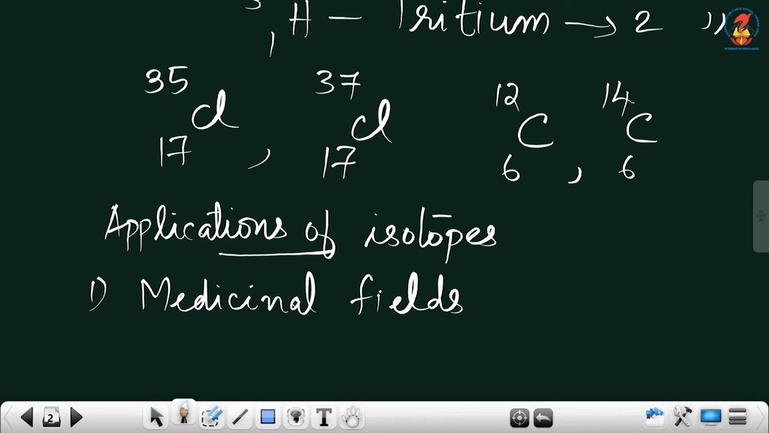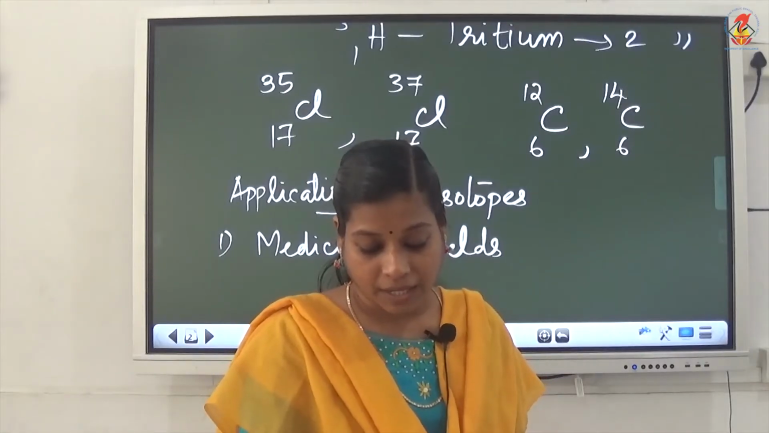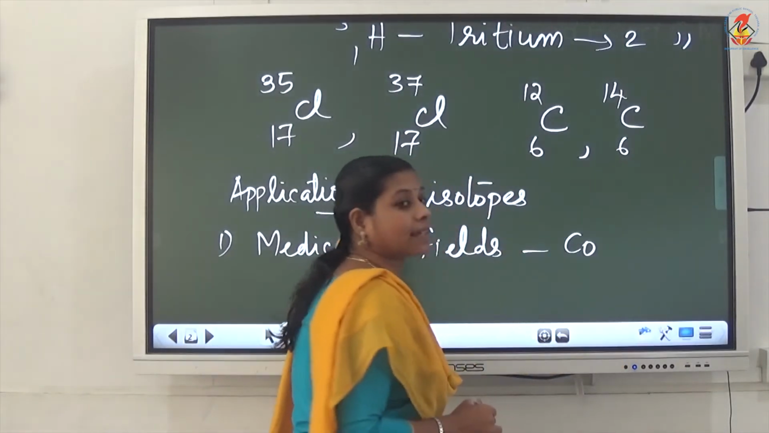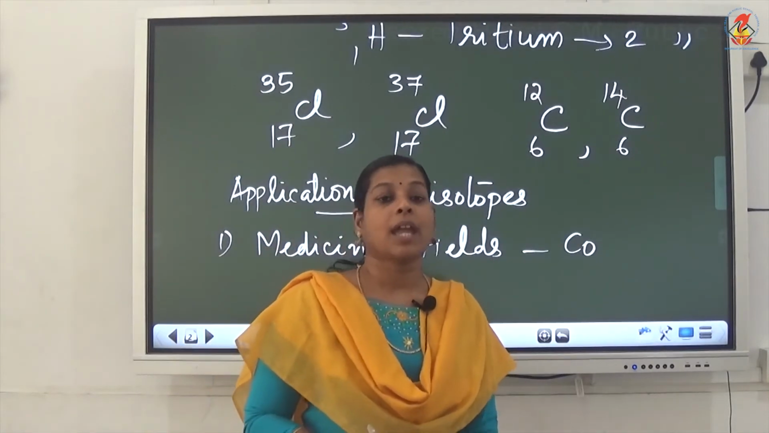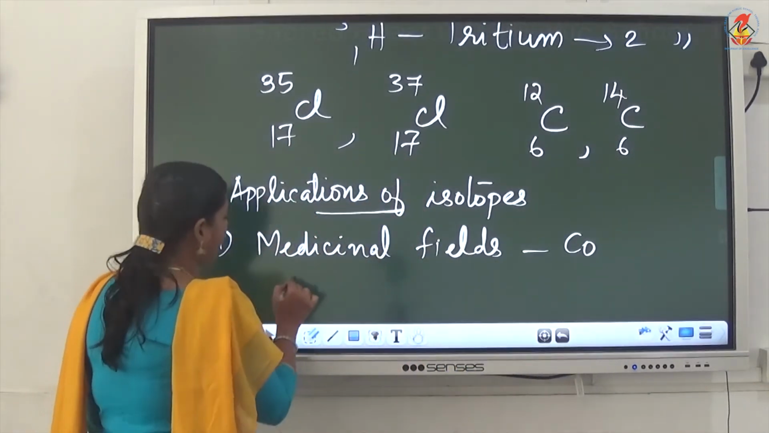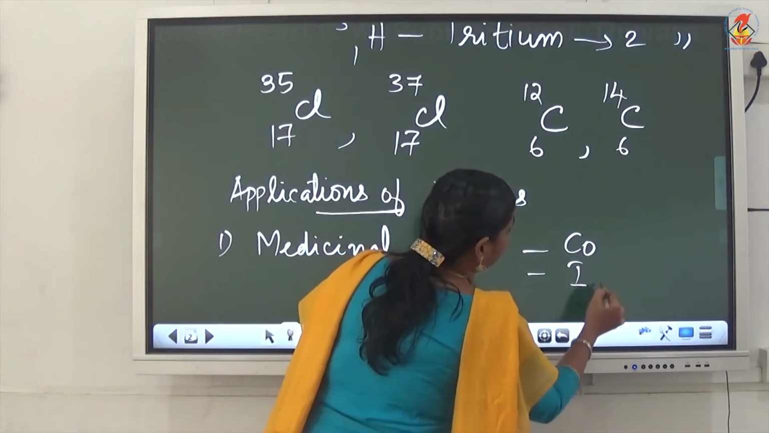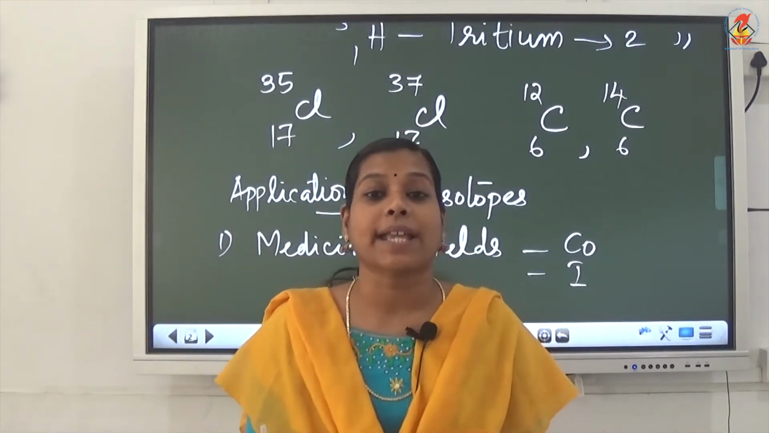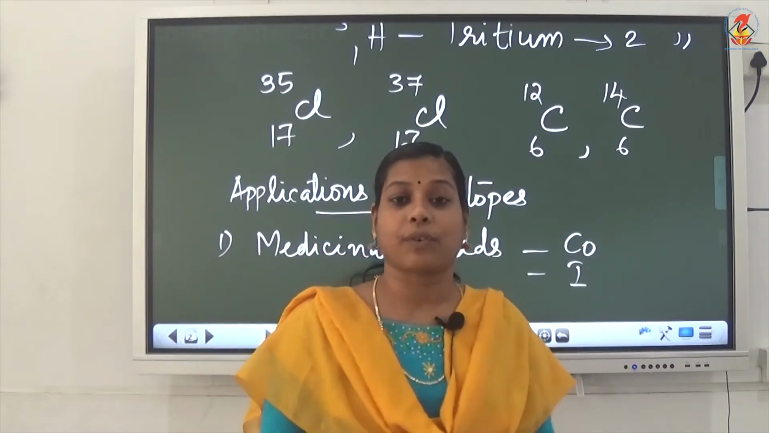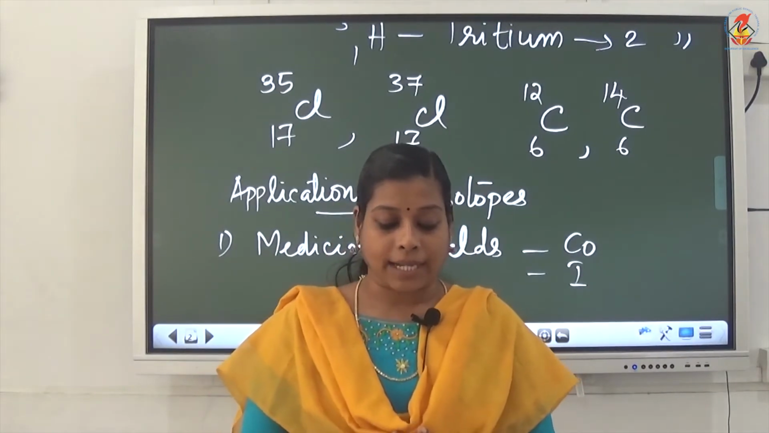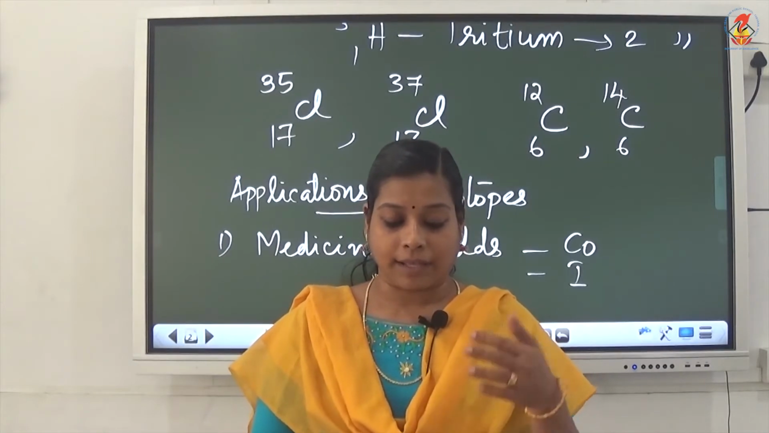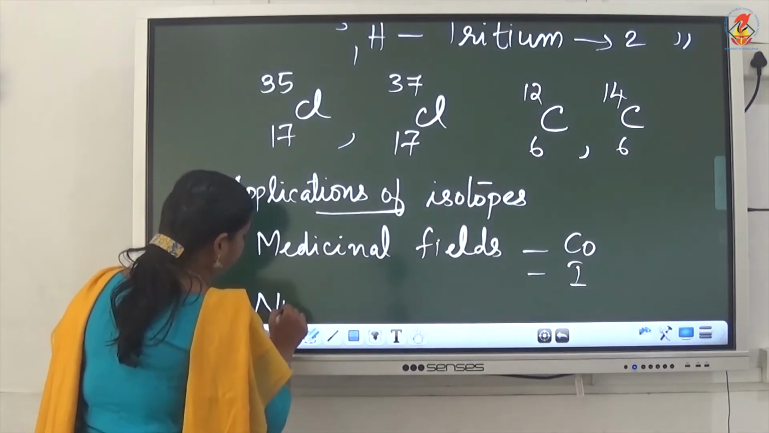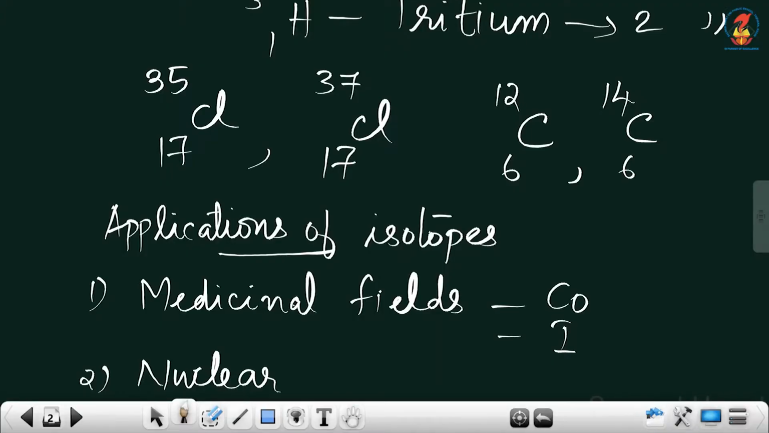In the medicinal field, an isotope of cobalt is used for cancer treatment. An isotope of iodine is used for the treatment of goiter, that is thyroid swelling. And an isotope of uranium is used as a nuclear fuel.